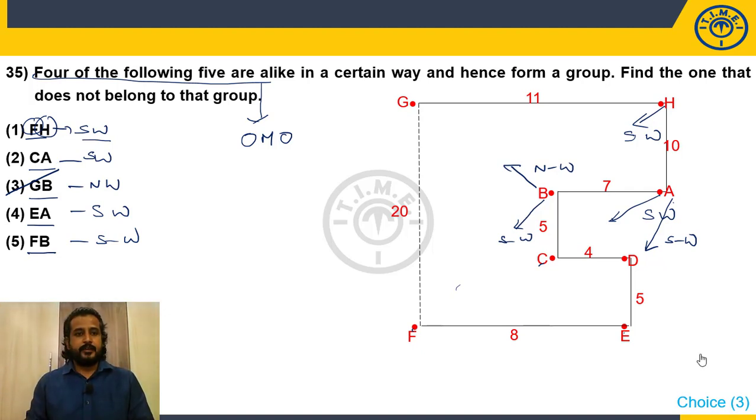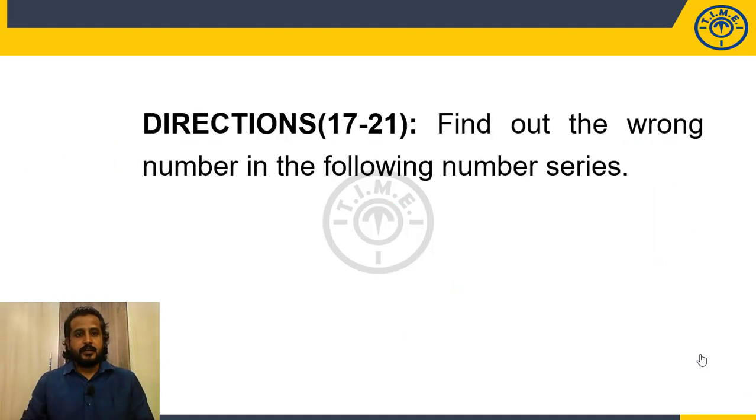With this, we are done with the reasoning part. Now, we'll move ahead and discuss the series questions from the quantitative aptitude section. Directions for questions 17 to 21. Find out the wrong number in the following series. A sequence of numbers will be given, following a particular logic, and somewhere it breaks the pattern. Where it breaks the pattern, that number we consider as the wrong number.